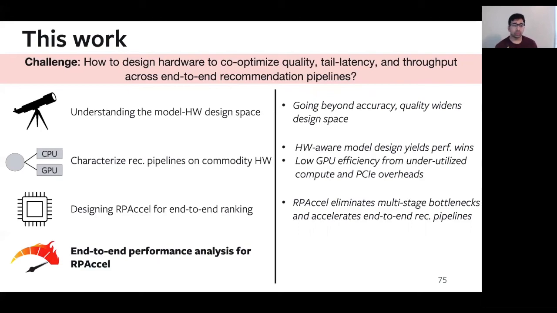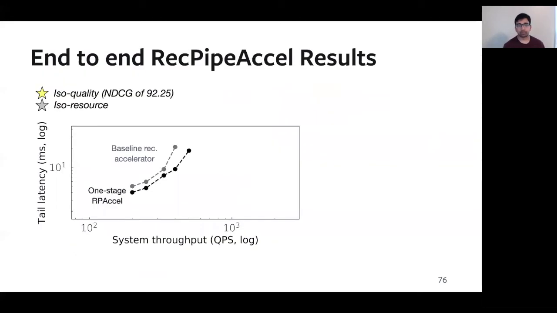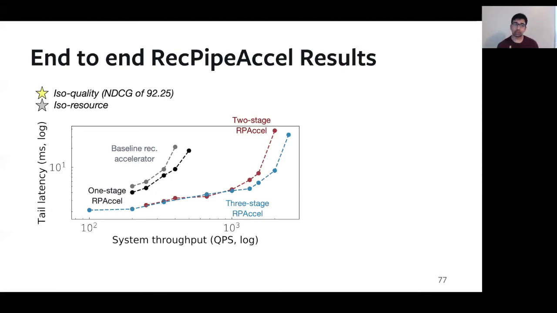But I want to conclude this talk by looking at the end-to-end performance analysis for RPAccel. So here on the x-axis, we see system throughput, and on the y-axis, once again, we're looking at tail latency. And the gray line is the baseline recommendation accelerator, and the black line is a one-stage RPAccel accelerator. Now here we're adding the two-stage accelerator design in red and the three-stage accelerator design in blue.